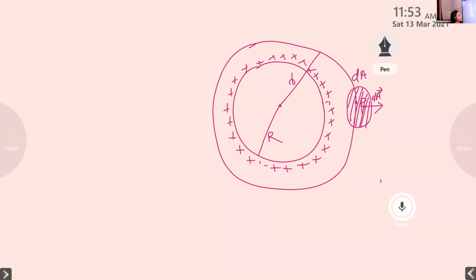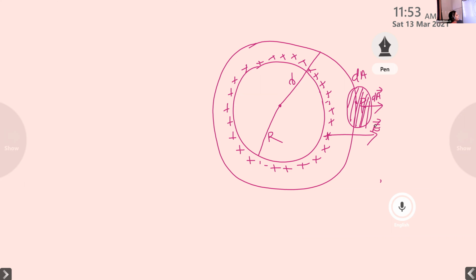Okay. What about the direction of this electric field? Here the charge is positive, so the field is diverging out, or it is radially outward. The electric field vector is also pointing along this direction. Then can you say what is the angle between the area vector and the electric field vector? Zero. Yes, very good. It is equal to 0.